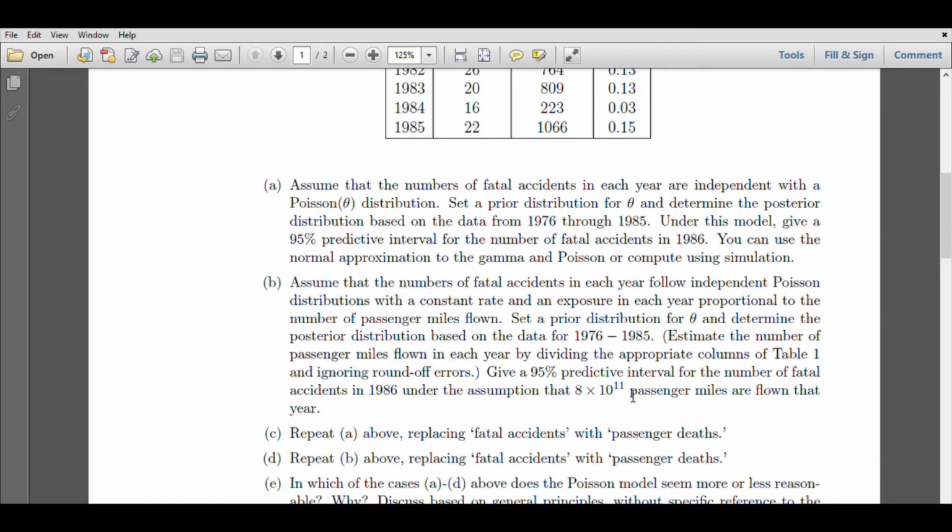So please do that correction there. So it is as if we are given the value of passenger miles flown for the year 1986 and then we are told to get a 95% interval for the same variable y, which is nothing but the number of fatal accidents for the year 1986. So let us see how, first theoretically, we can obtain the posterior predictive distribution of y, how we can obtain the posterior distribution of theta, and then let us see how we can construct the interval in R.